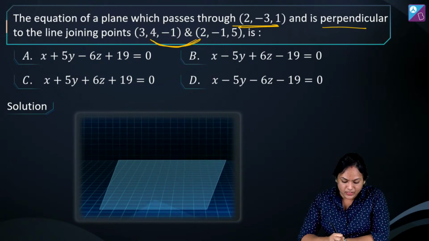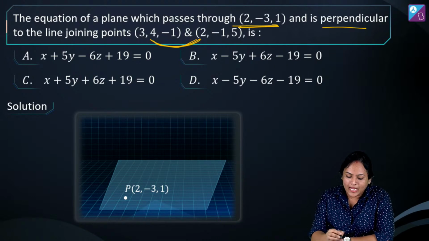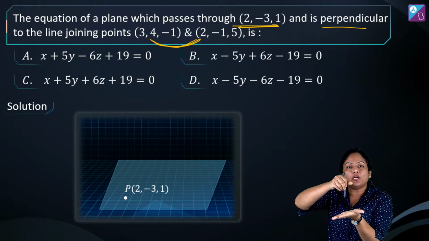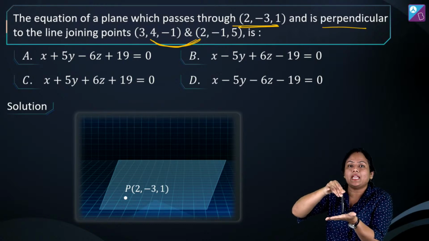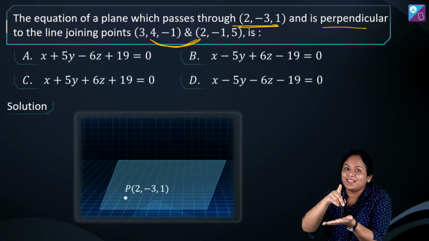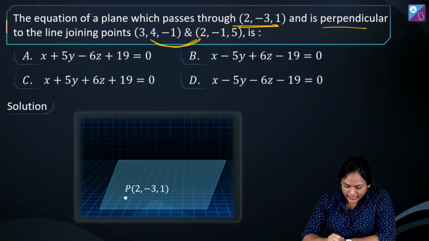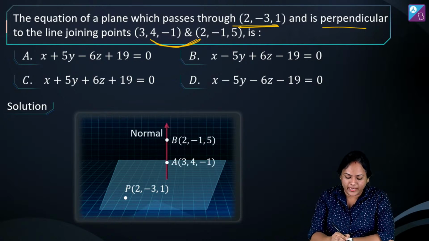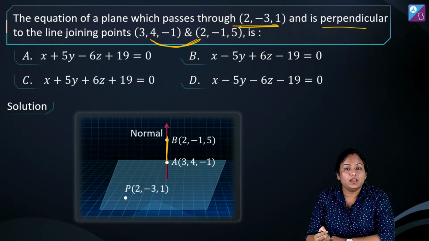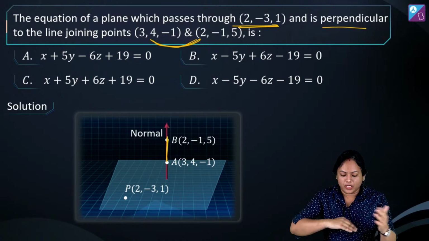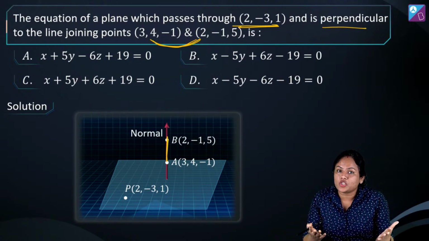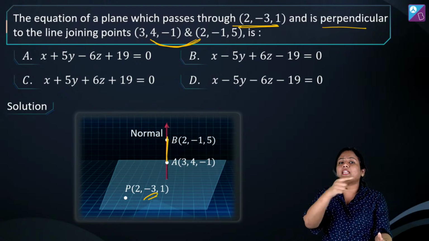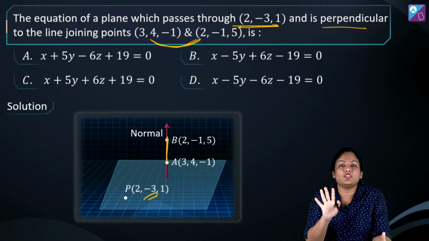Let's say this is the plane, it's passing through this point and the plane is perpendicular to the line joining these 2 points. So this line joining the points, what will it become? Normal, right? So if I take the points as A and B, I can say that this is my normal. I know the direction ratio of the normal. If we subtract A and B, we will get the DR of the normal. I have the point and then I can use the first form which we have just learned.